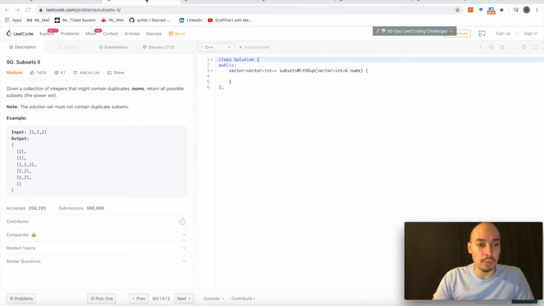Here's an example where the number 2 is duplicate. It reads input [1, 2, 2]. And then the output again should be [2], [1], [1, 2, 2], [2, 2], [1, 2], and the empty set. Note here, since we have the duplicate 2, it can appear also twice in the solution subsets, like [1, 2, 2] or [2, 2].